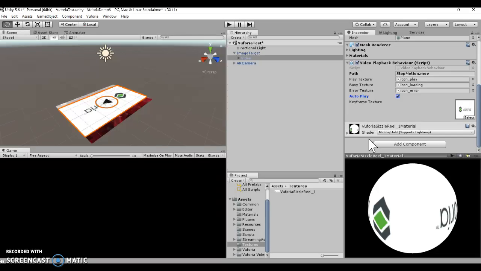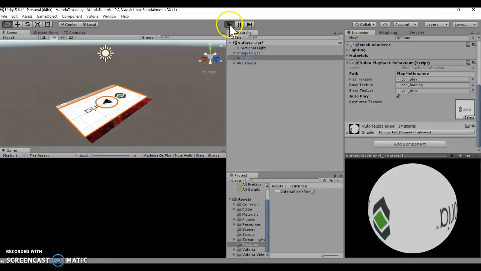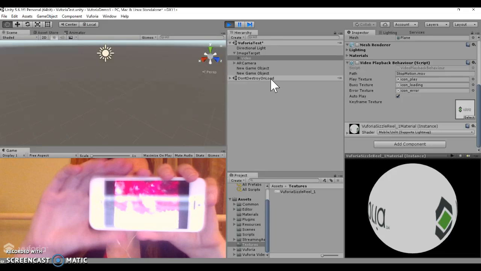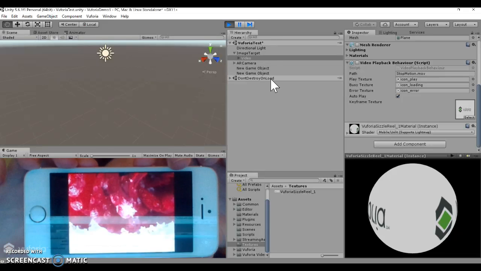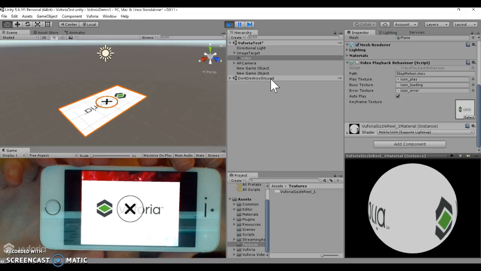From there, I'm going to just test it and make sure that it works, which is always a good thing to do. Once again, I'm going to bring up the image target on my phone, but I'm not actually testing it on my phone yet. I'm just going to test it on my computer. If you had the image target printed out, it would work exactly the same way. So I'm going to press test. Then if I bring my image target, there we go, the video appears.